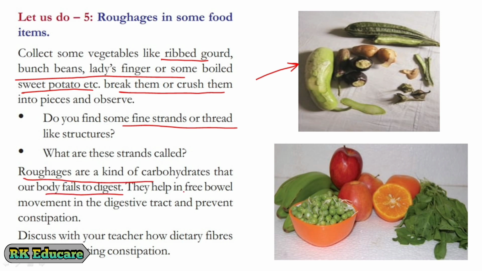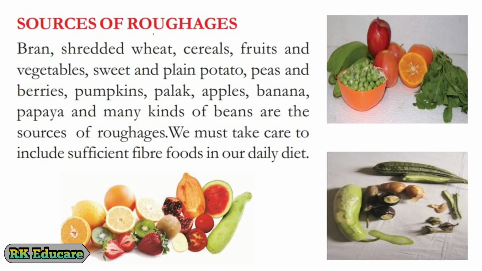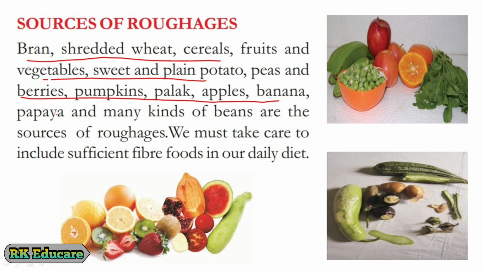They help in free bowel movements in the digestive tract and prevent constipation or indigestion. Brown rice, shredded wheat, cereals, fruits and vegetables, sweet and plain potato, peas and berries, pumpkins, palak, apples, banana, papaya and many kinds of beans are the source of roughages. We must take care to include sufficient fiber foods in our daily diet.